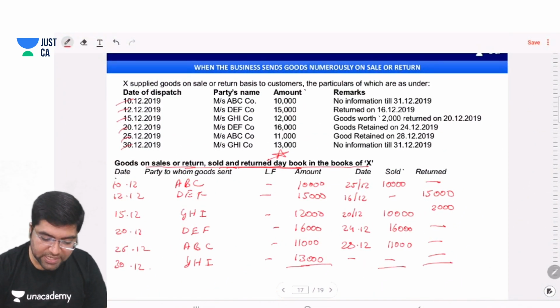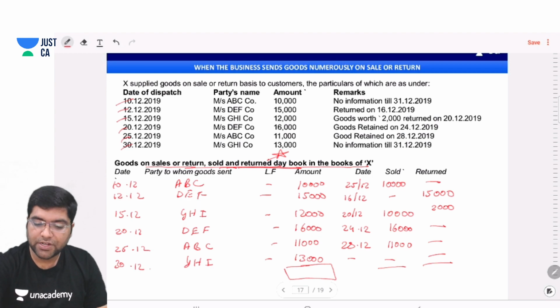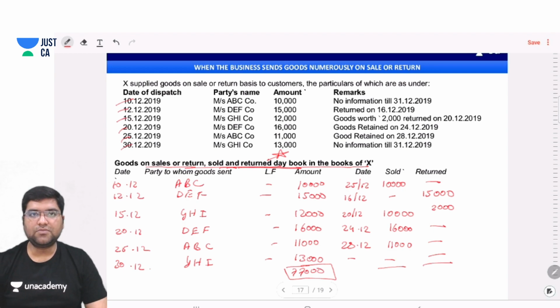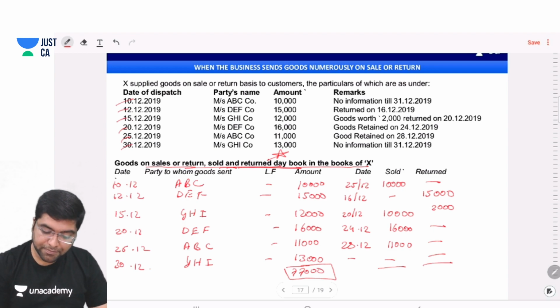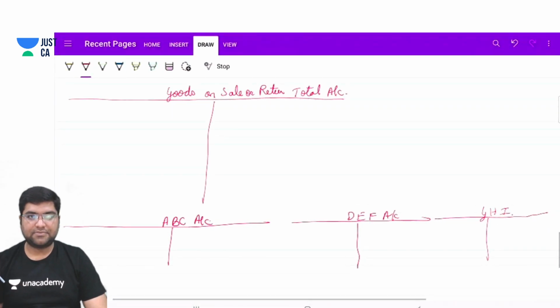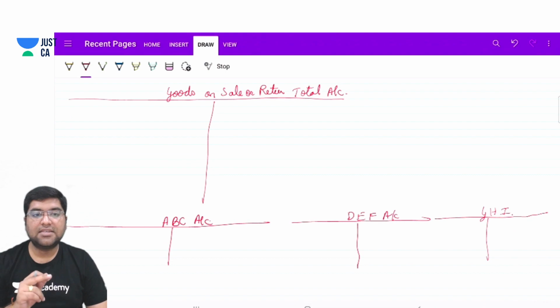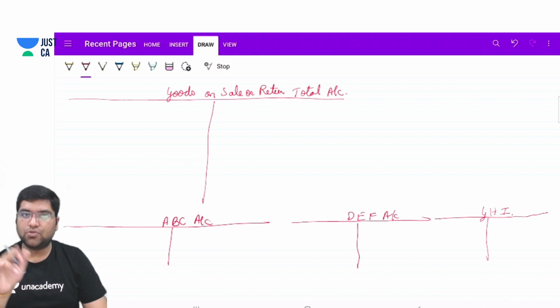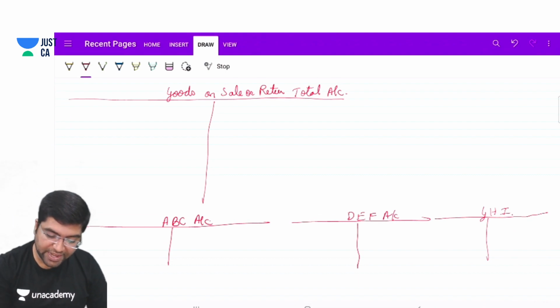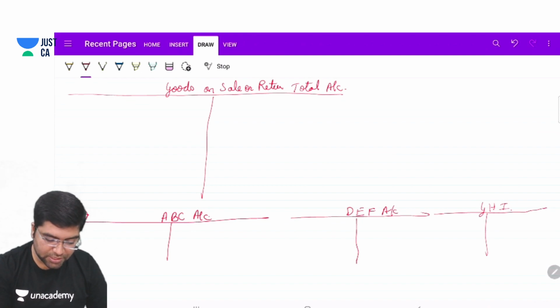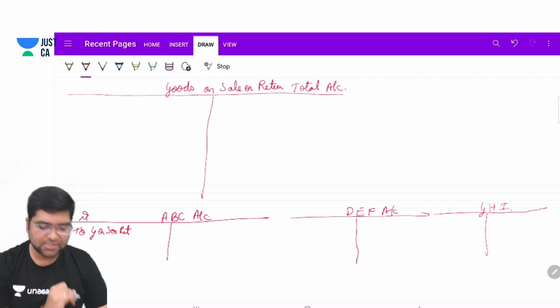What's the total goods sent on consignment? When you do the total, it will come to around 77,000 rupees. So first we will make the entry of all the sales. What's the entry for sale? Sir, ABC account debit to sales. But in this question, we will write ABC account debit to goods on sale or return basis.